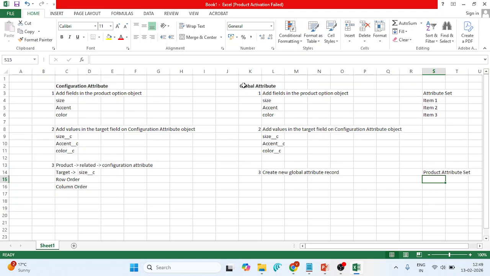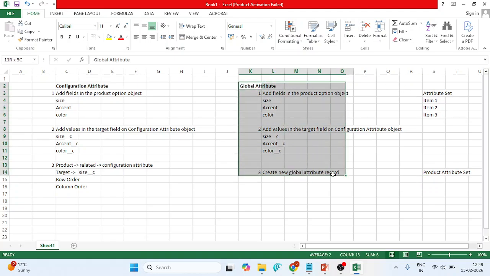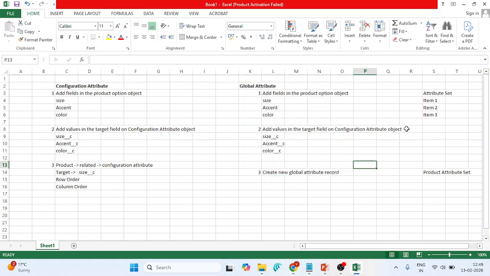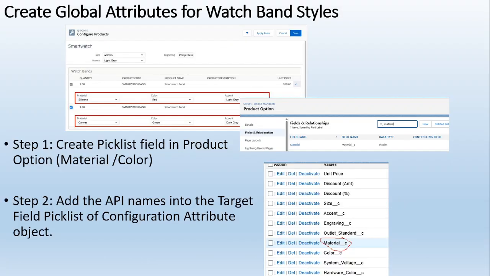It means that the 3 points were there. Other than that, I need to create one attribute set which needs to be mapped with each and every product item. Then only it can be added. I will show you. Maybe it is a bit complicated, but I will make it very easy for you.